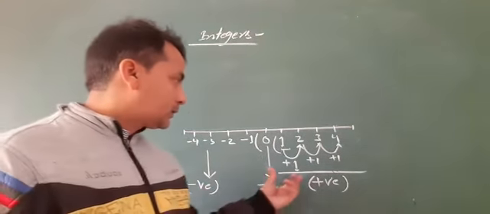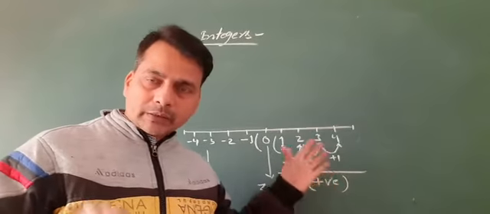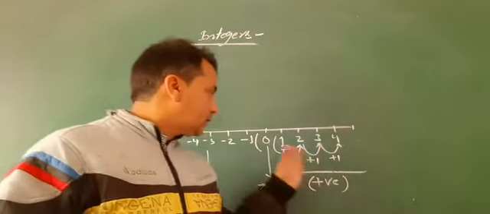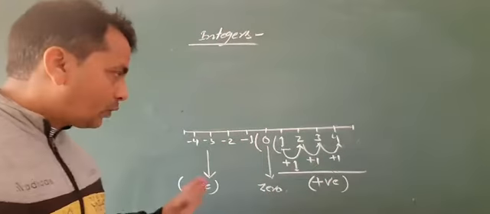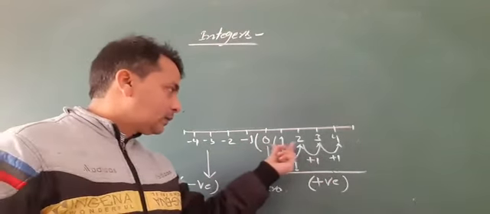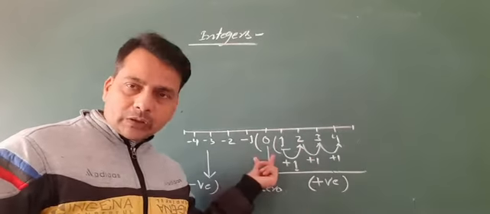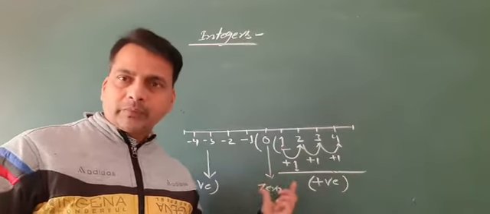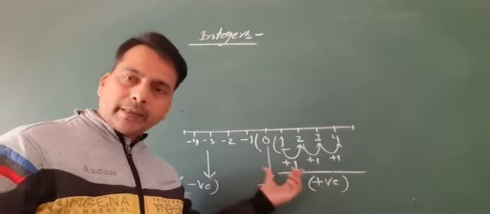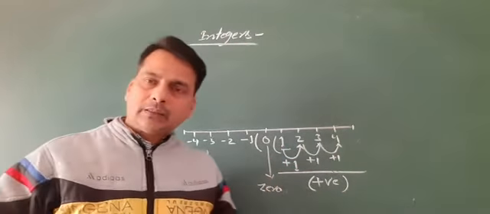Or in other words, a group or set of the whole numbers together with negative numbers. Whole numbers mean all the natural numbers together with 0, and whole numbers included with negative numbers are called the integers.